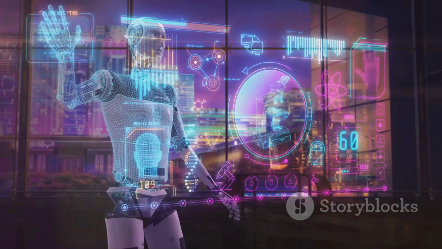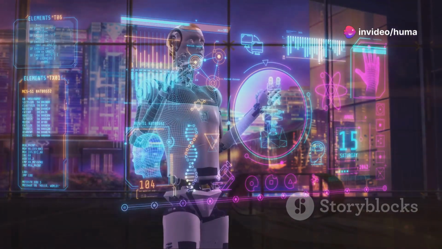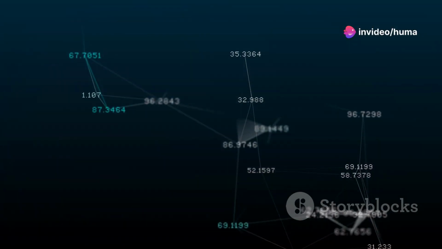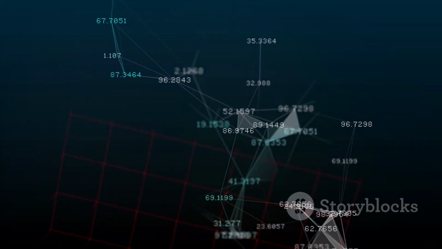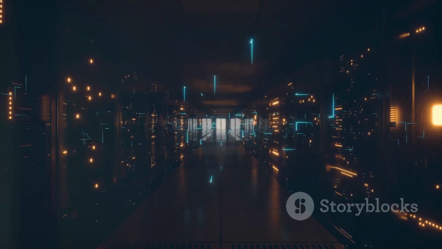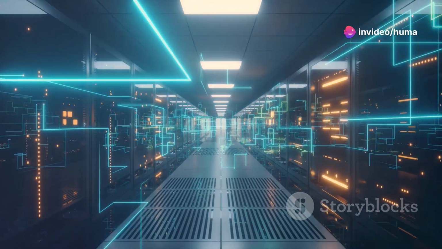The world of computer science is constantly evolving, with new technologies and paradigms emerging all the time. Computer networks are the backbone of the internet, enabling communication and data exchange between devices worldwide. You'll learn about networking protocols, network topologies, and how data is transmitted across the web.